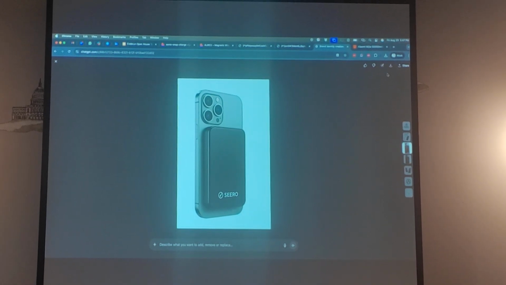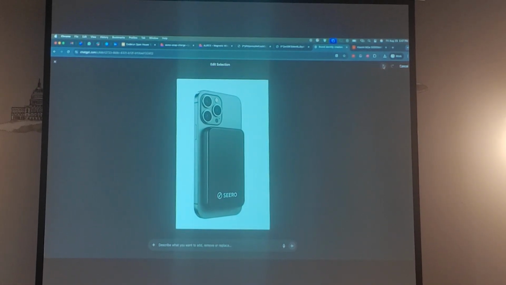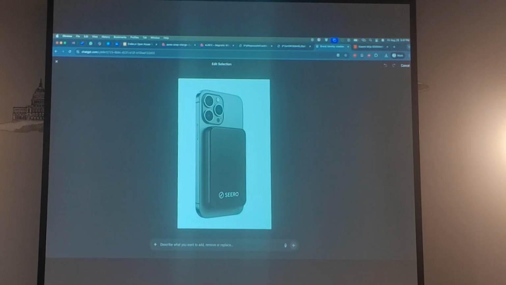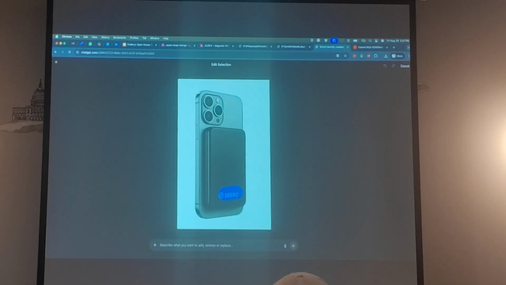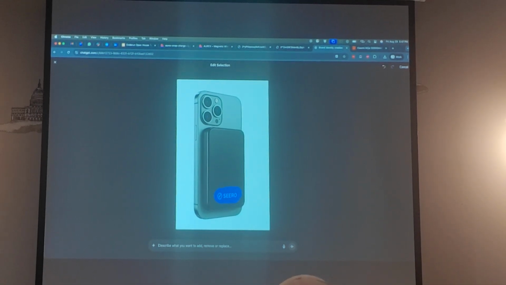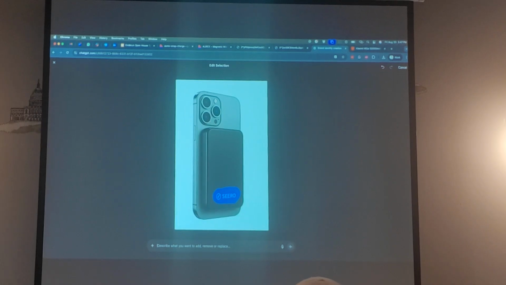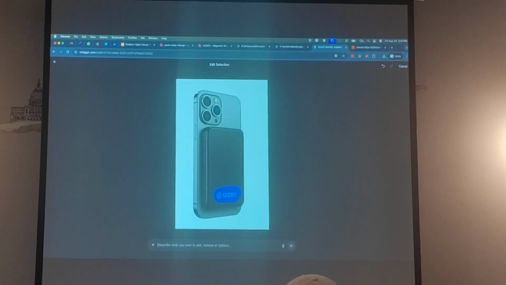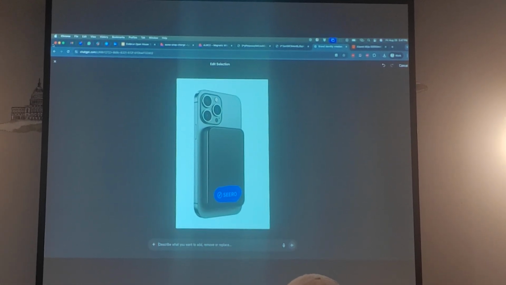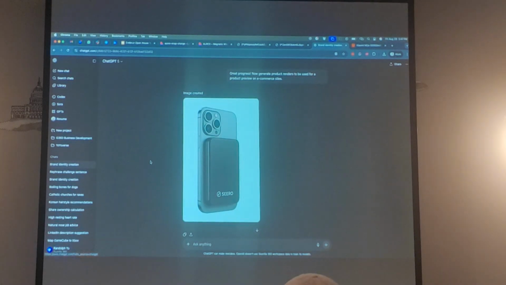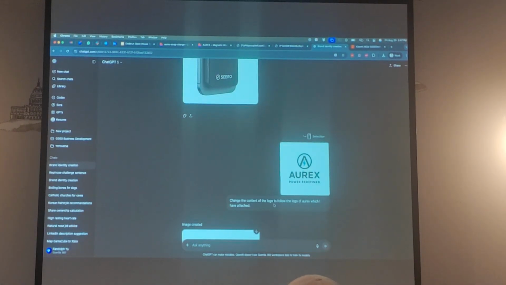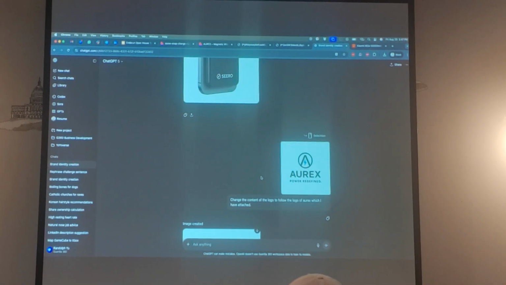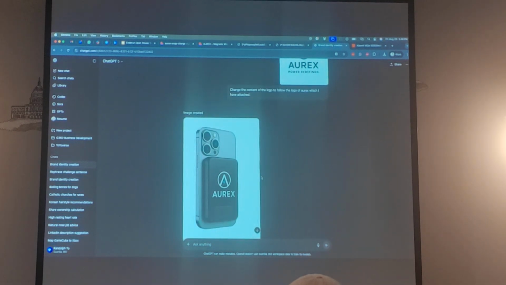The good thing about the new models now is that you can actually create an editing pen and then choose, because like I said before, it's no longer diffusion. It can sequentially change the pixels. We can now create this context and tell it what to do. And that's actually what I did here. I highlighted the section I want to change, and I gave it the logo just to make sure that it remembers, and it created a small sample.